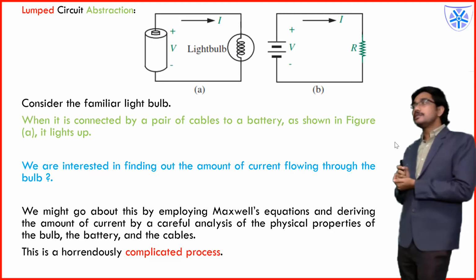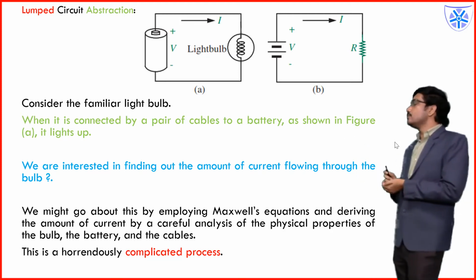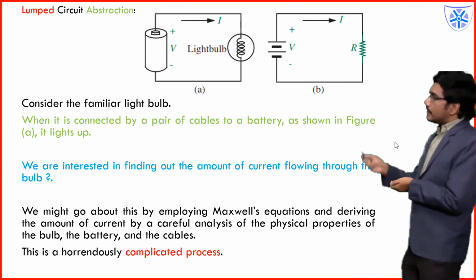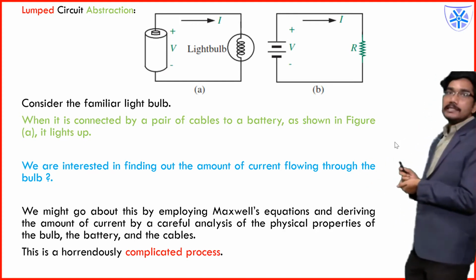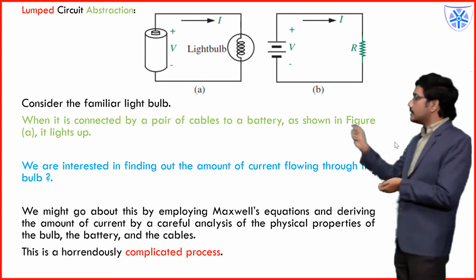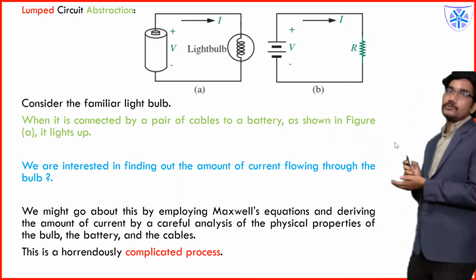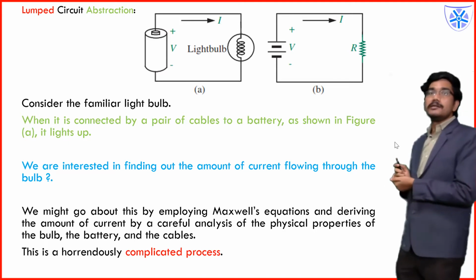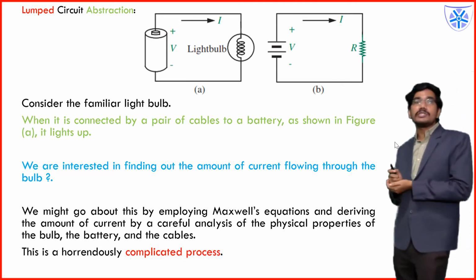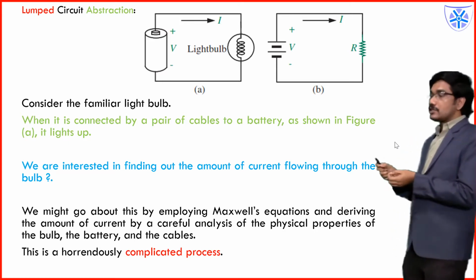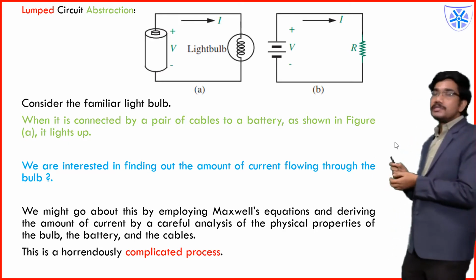Here I have represented the actual physical circuit in a circuit abstraction manner. The battery, whatever you are seeing, I have represented only with an ideal DC source. I have not considered the equivalent series resistance, because if you measure the battery voltage, definitely a terminal drop is there.